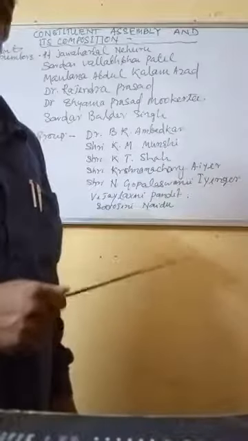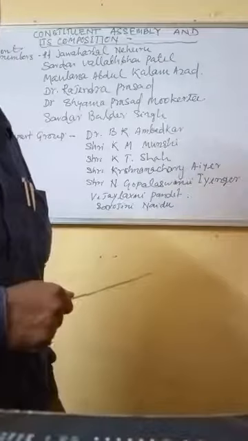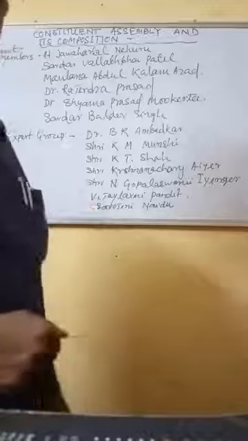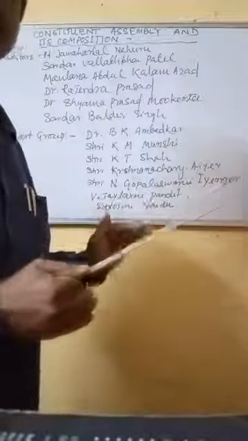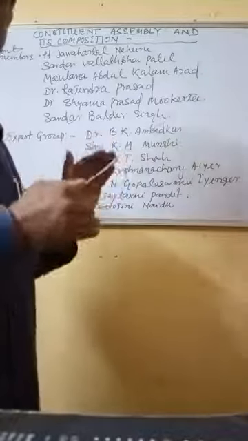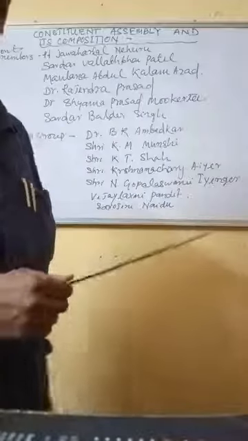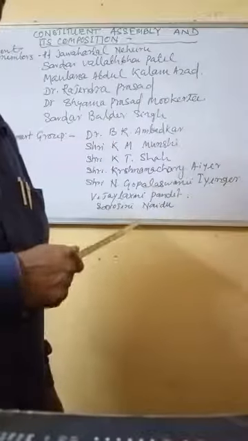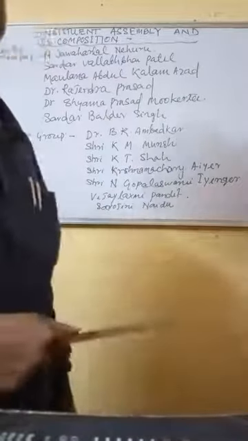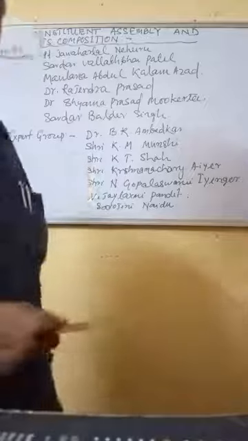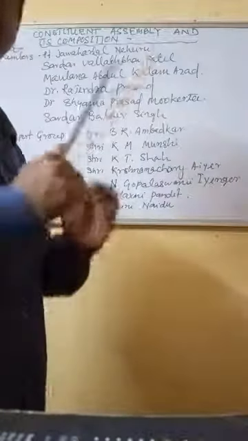The Constituent Assembly had some members who were also legal and constitutional experts. They are called the expert group because they know the law, rules and regulations, and are experts in law. That is why they took charge of making the constitution. It is not an easy task.